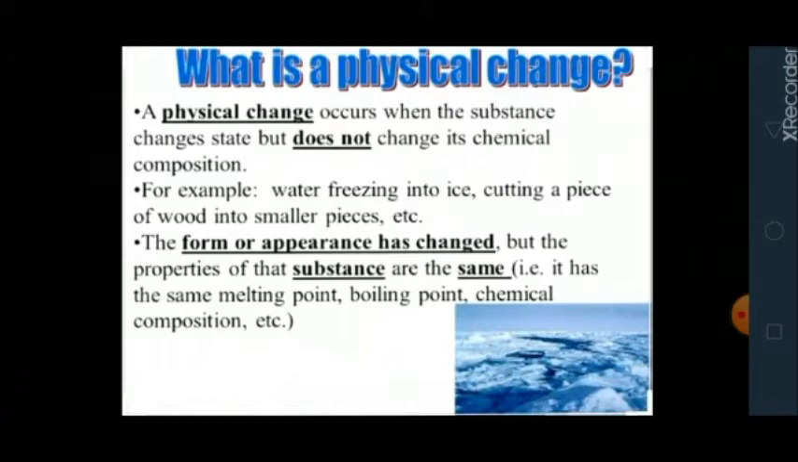What is a physical change? A physical change is a type of change in which the form of matter is changed but its chemical composition remains the same. For example, water freezing into ice, cutting a piece of wood into smaller pieces and so on. The form or appearance has changed but the properties of that substance are the same, like it has the same melting point, boiling point and chemical composition.